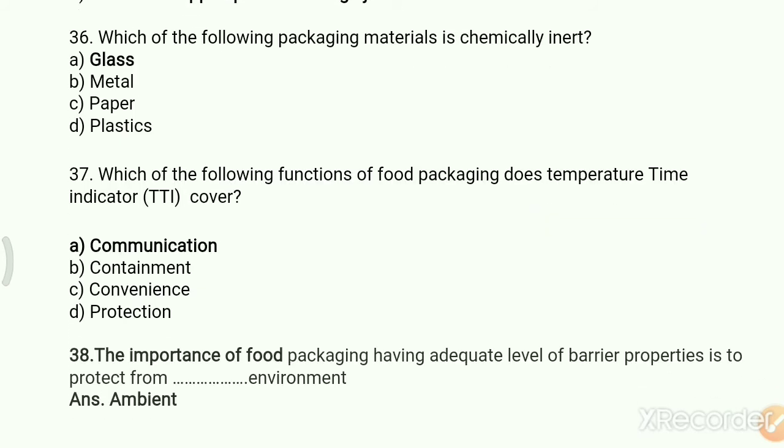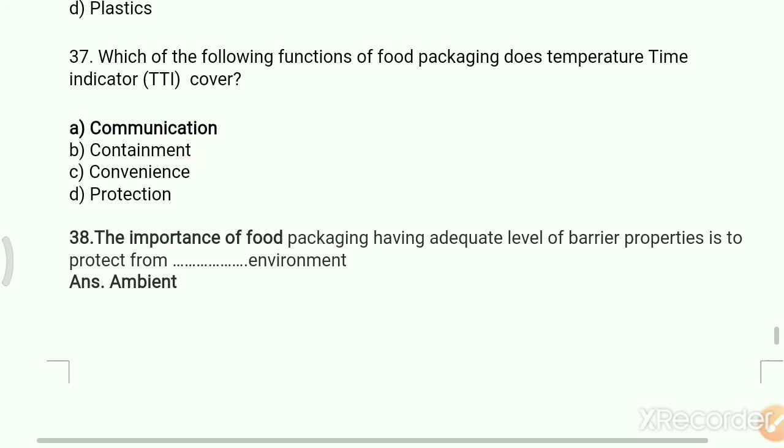Which of the following functions of food packaging does the temperature time indicator cover? In short form we call it TTI. The options: A, communication; B, containment; C, convenience; D, protection. The right answer is communication.